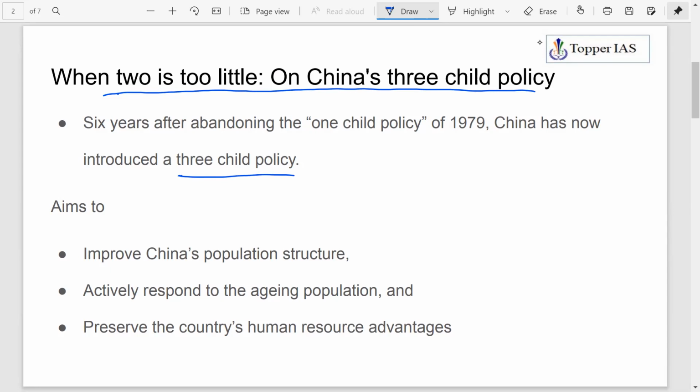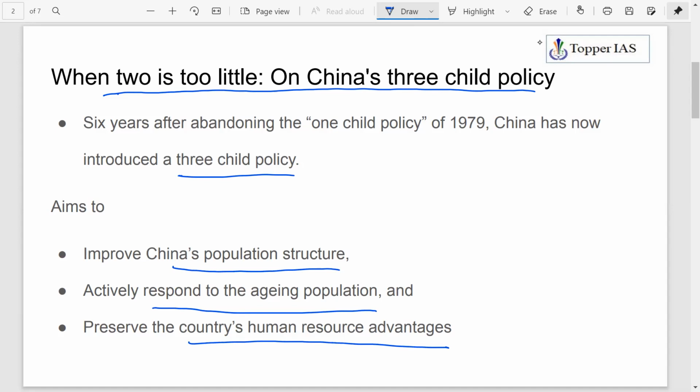So what do they want to achieve by the three-child policy? They want to improve China's population structure, and they want to actively respond to the aging population and preserve the country's human resource advantages. Responding to the aging population means that what you see is an increasing number of people in the old age group.